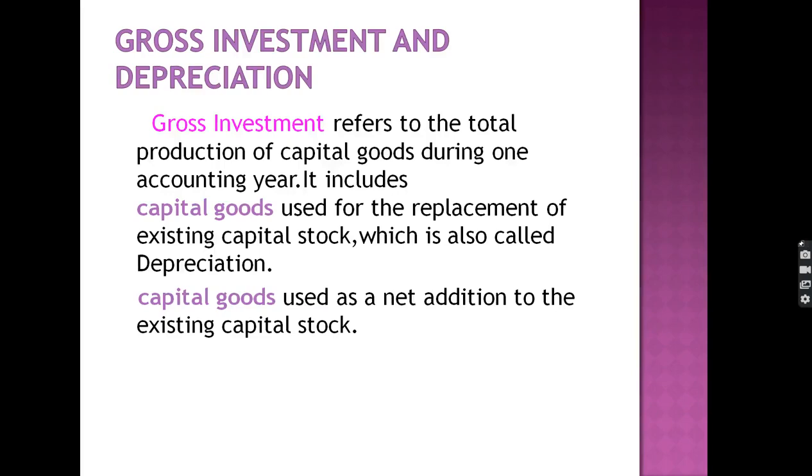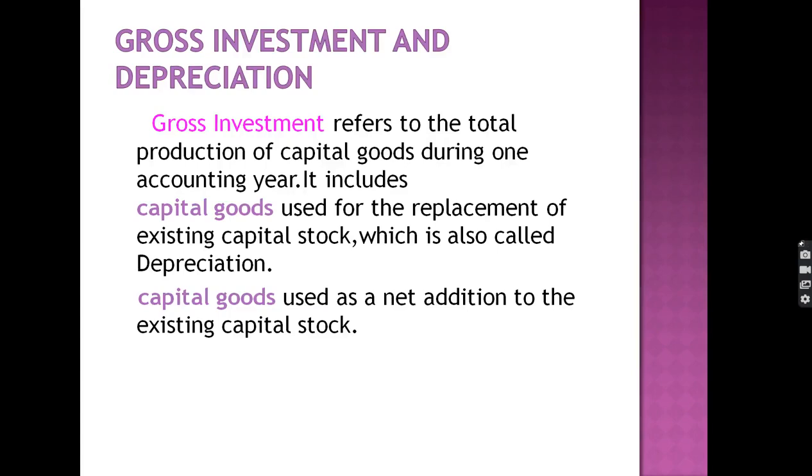So gross investment is a wider term, whereas net investment is a narrower term. Net investment does not include the replacement. Net investment includes only the new purchase of machinery, only the new stock.